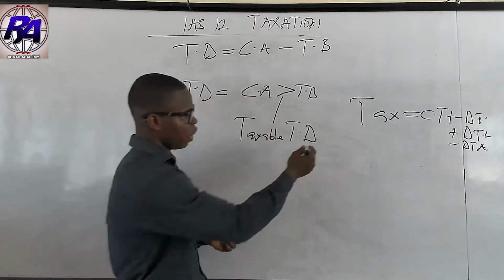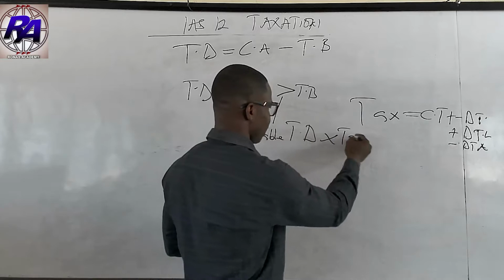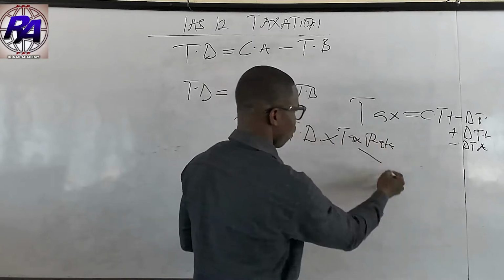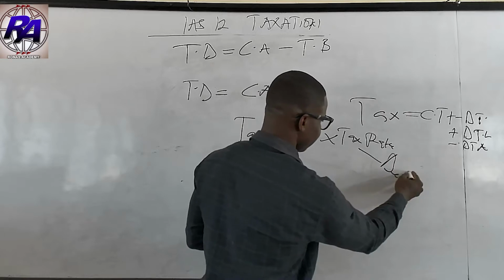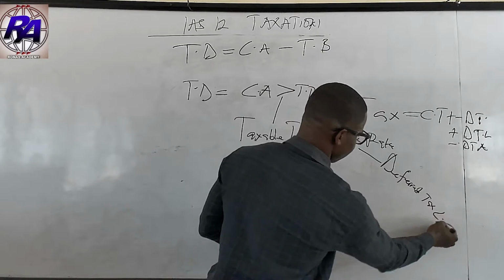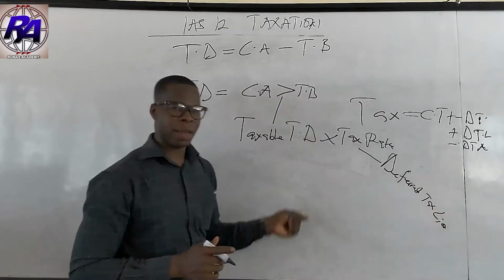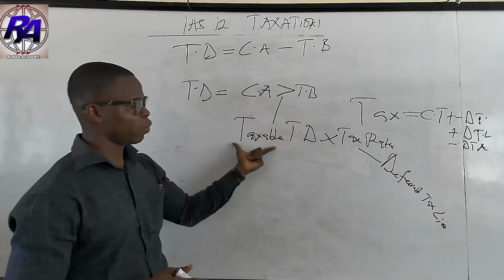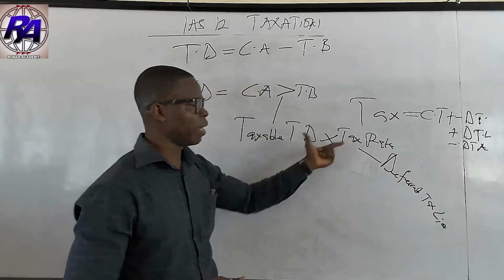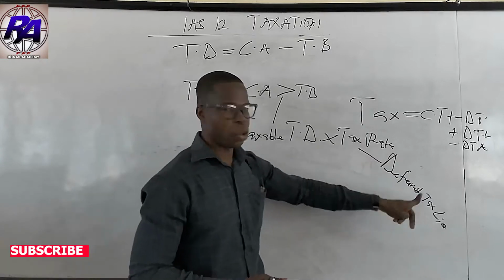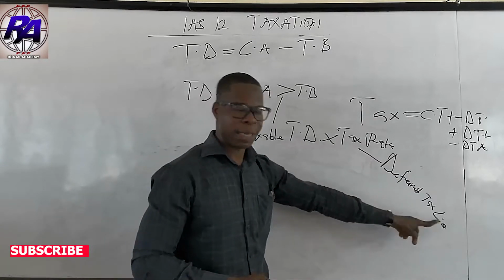When you charge your tax rate on it, you get what we call the deferred tax liability.